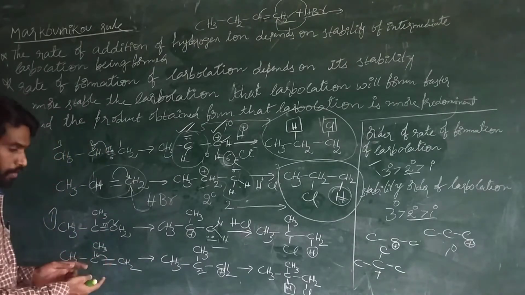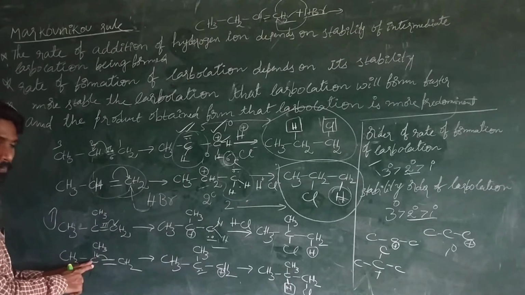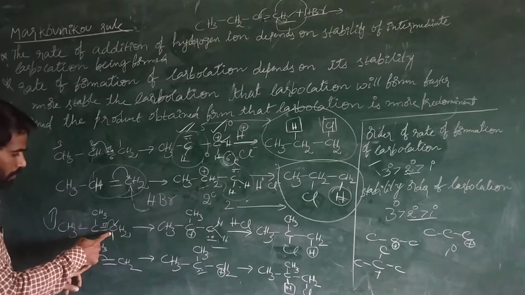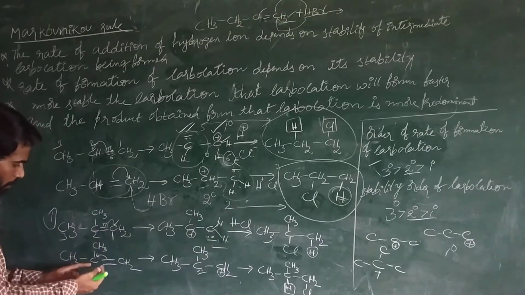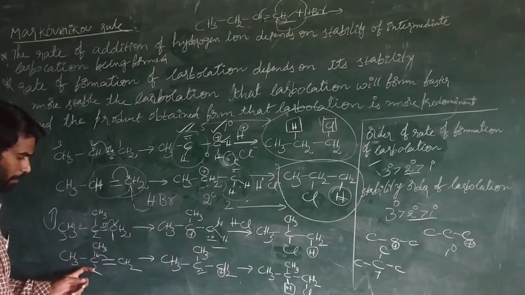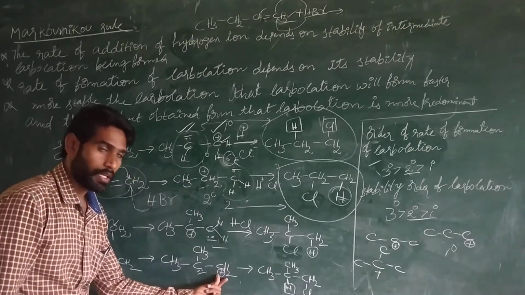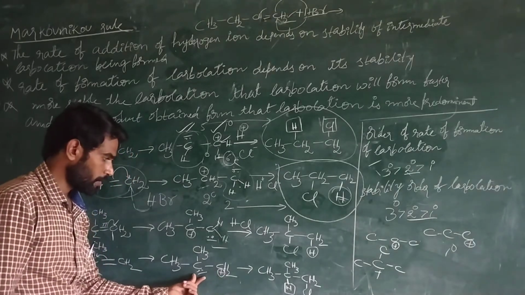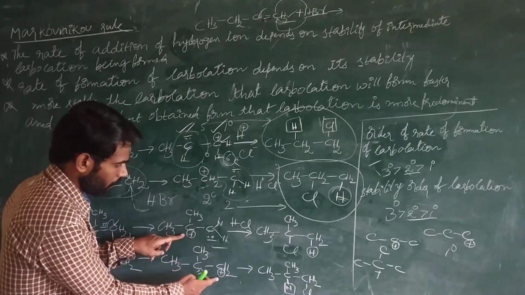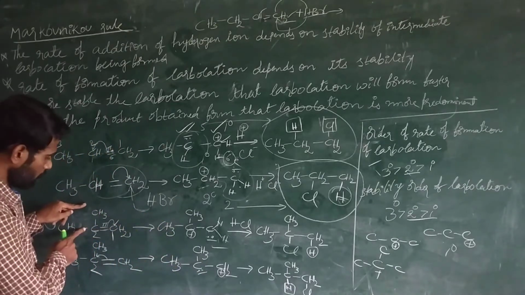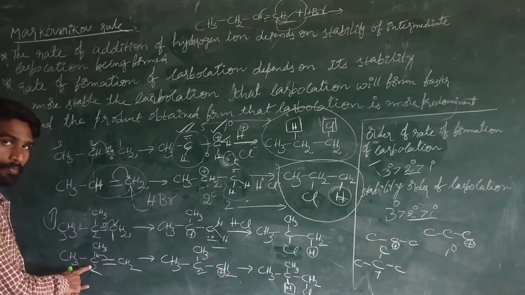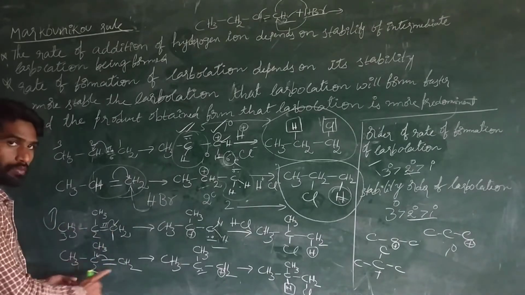Another case is when these pi electrons are moving towards this carbon atom. In the previous case, these electrons moved towards the primary carbon, the first carbon. In the other case, when the pi electrons move towards the second carbon, what happened here? The carbocation is generated here and the carbanion is generated here. This is the carbanion, this is the carbocation. So this is one carbocation, this is another carbocation. In the first case, the electrons move towards the first carbon, or otherwise the electrons may shift the other way. This is the option we have.